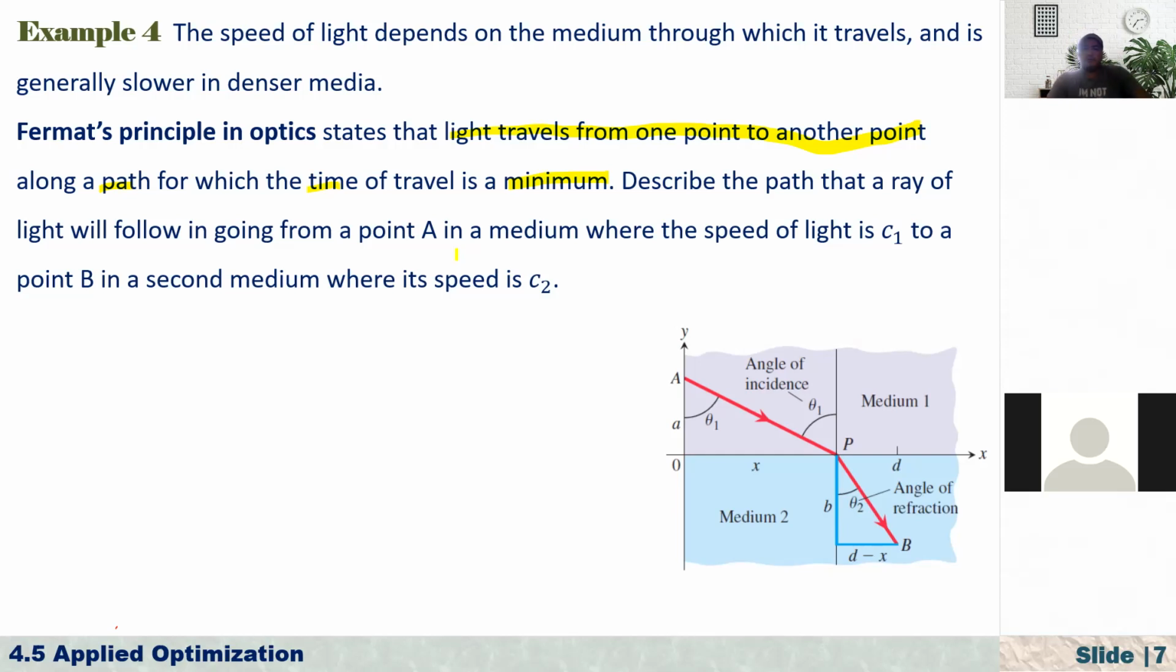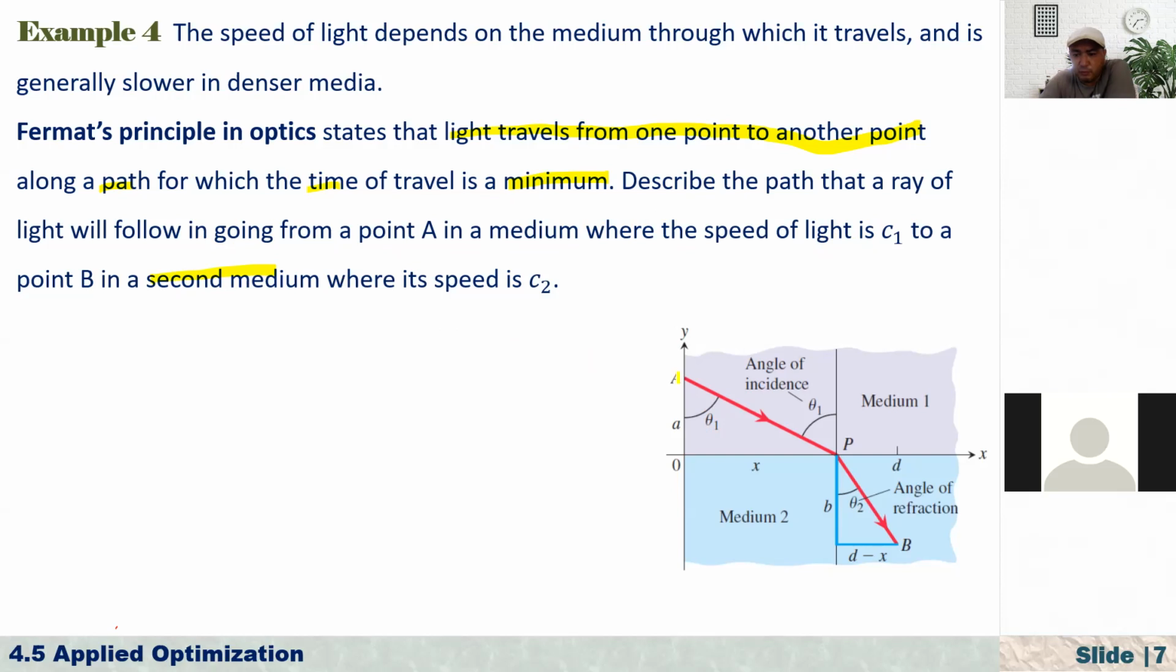Anyway, so it's something similar to this. Fermat's principle in optics states that light travels from one point to another along a path for which the time of travel is a minimum. Describe the path that a ray of light will follow in going from a point A in a medium where the speed of light is c1 to a point B in a second medium, where its speed is c2.